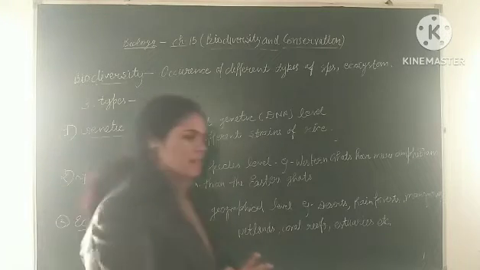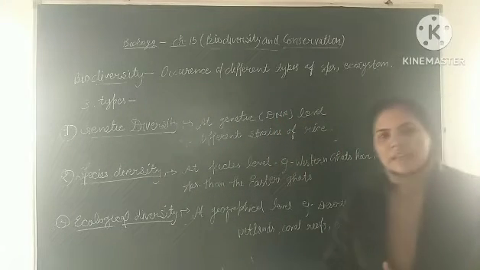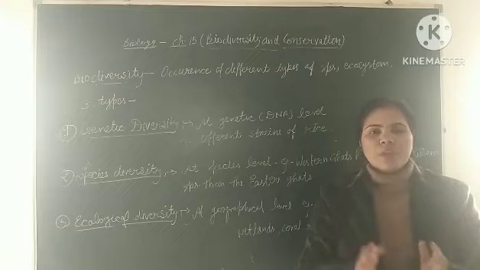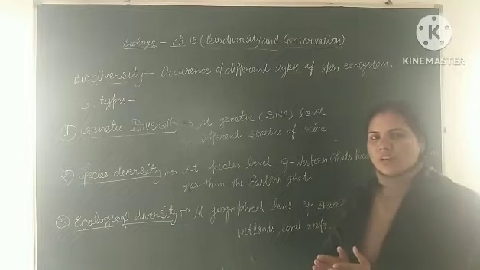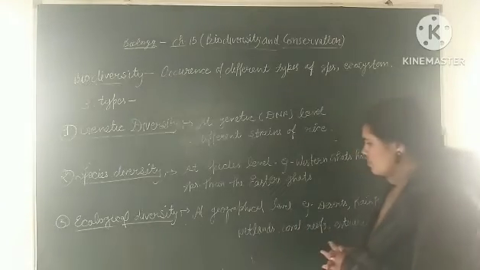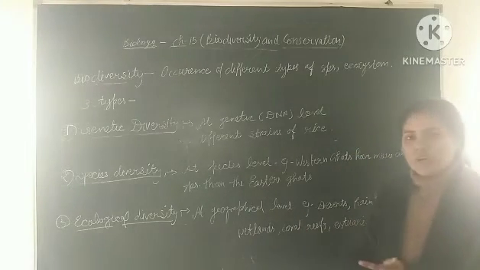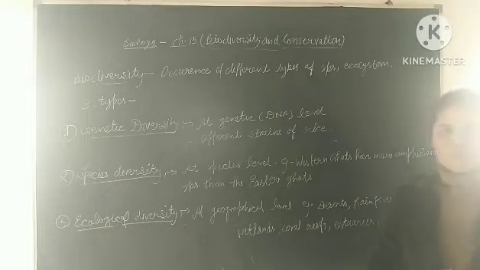Next is ecological diversity. Basically, it is the diversity at the geographical level. In India, we have different types of geographical areas, and each area is different from another area, like desert, rainforest, mangroves, wetlands, coral reefs, and estuaries.